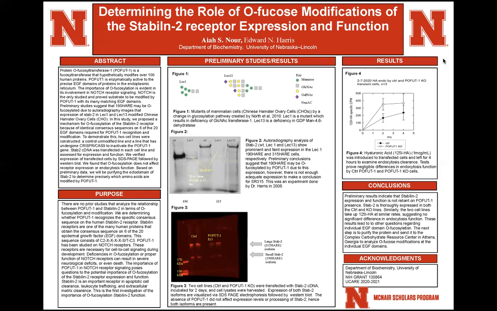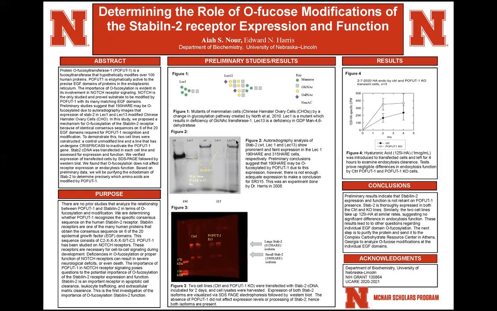Getting into the preliminary studies or the results, research done in 2005 identified mutants of mammalian cells, specifically Chinese hamster ovary cells, by a change in glycosylation pathway. We can see Lec1 here is one mutant and Lec13 is another mutant. The Lec1 mutant lacks the GlcNAc transferase 1, and for the Lec13 mutant, there's a deficiency in the GDP-mannose 4,6-dehydratase. These deficiencies in these specific cells allow the cells to undergo alternative fucosylation pathways.